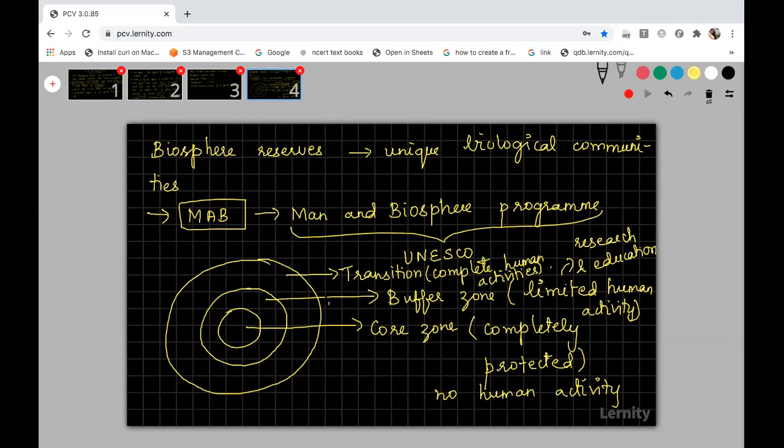So coming from inner to outer, you can divide the biosphere reserve into 3 zones. The core zone is the first zone, the second one is the buffer zone and the third one is the transition zone. In the core zone, there will be no human activities at all. It is a completely protected region. In the buffer zone, you will have limited human activity, used only for education and research purposes. In the transition zone, complete human activities will be there, where agriculture, settlement, forestry, recreation, everything will be present. So this is about biosphere reserves.